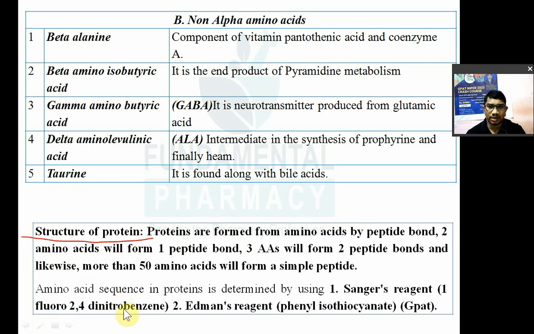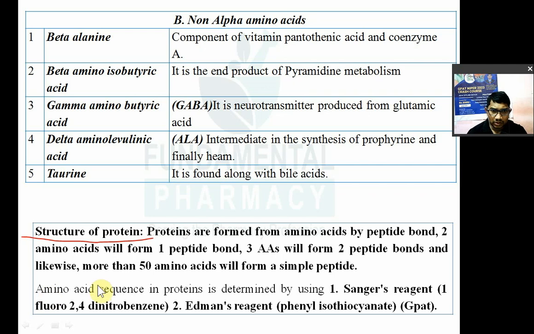Proteins are formed from amino acids by the formation of a peptide bond, where the amino group of one amino acid reacts with the carboxyl group of another amino acid to form a peptide bond, the CONH bond. For one peptide bond you need two amino acids. For two peptide bonds you need three amino acids. So for a tripeptide you need two peptide bonds and three amino acids, right?